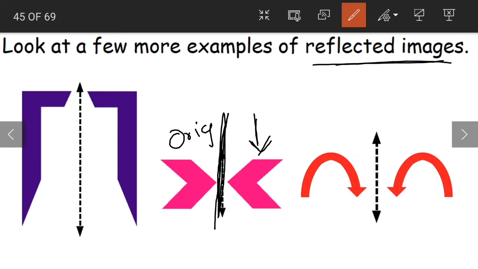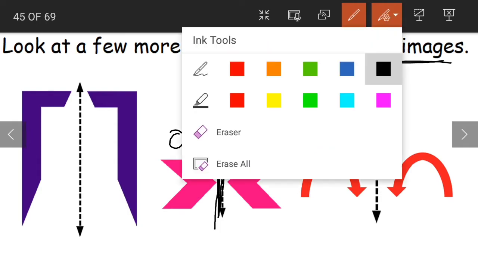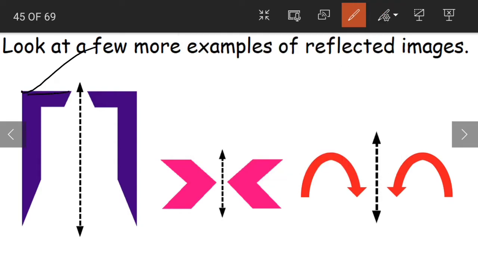The difference between reflected images and symmetry. Reflection and symmetry, these two are very close concepts, but there is a difference between them. Again, if you look at figure 1, you have to take care of one thing, children, that in reflected images the direction changes. Here this is left and this is right. The arrow mark is on the right and the plane is on the left. But when it comes to the reflected images, the arrow mark is on the left and the plane is on the right. Yes or no?